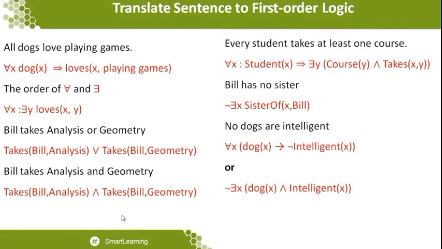Okay, so that loves of X comma playing game. So I'm just writing for all X dog of X, which implies loves of X comma playing games. Because I've been putting implies, I already gave one piece of information: whenever you are writing the universal quantifier with a conditional rule, an implication should be reflected there. This is the one statement I can write.